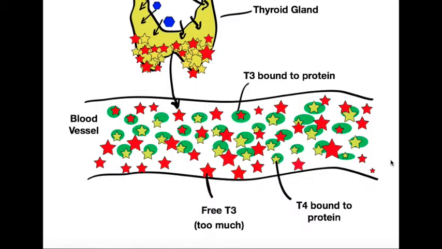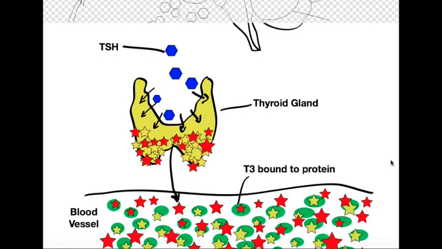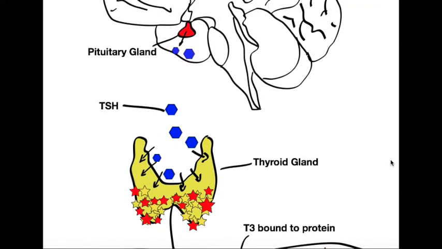Now, because there's so many red stars here, which is a free T3, the blood is taking all this back to the pituitary gland, informing the gland that there is too much thyroxine already in the bloodstream, and therefore the pituitary gland isn't producing any thyroid-stimulating hormone, which would be the normal feedback. Now, as mentioned at the beginning of this video clip, over 99% of problems with an overactive thyroid are down to the thyroid gland, which is represented here in yellow, and not actually down to the pituitary gland at the top.